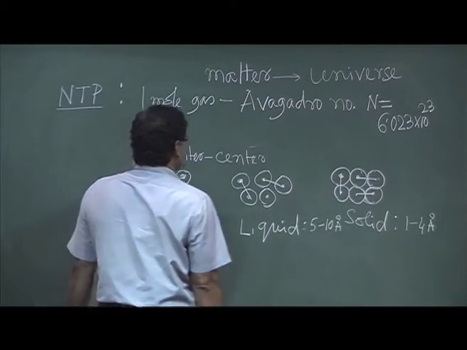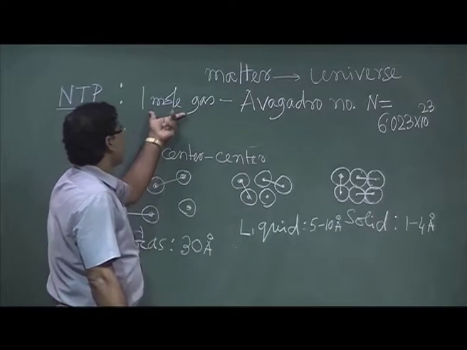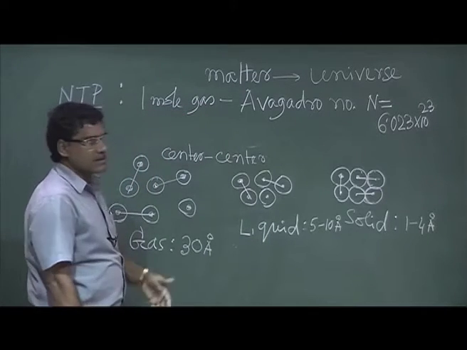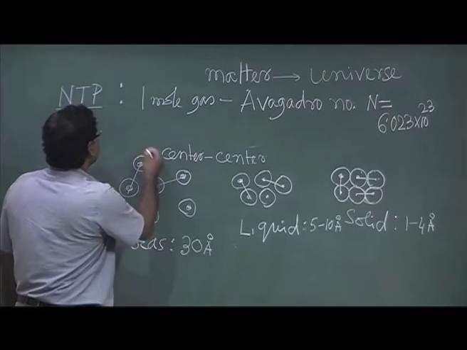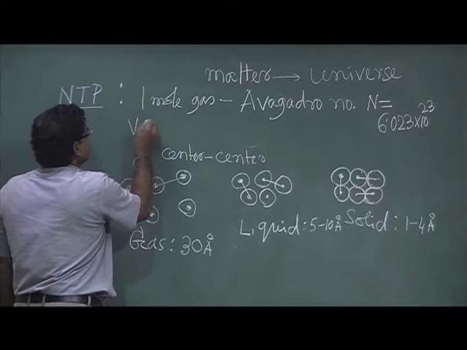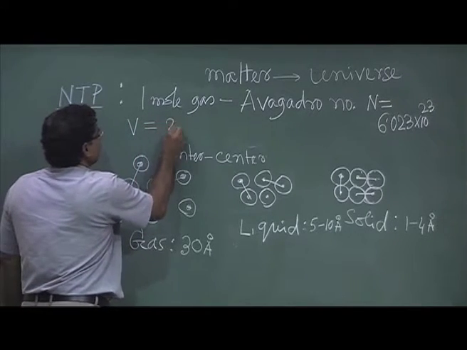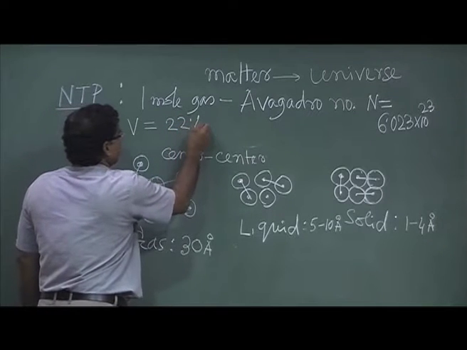So 1 mole of gas at NTP has a volume of 22.4 liters.